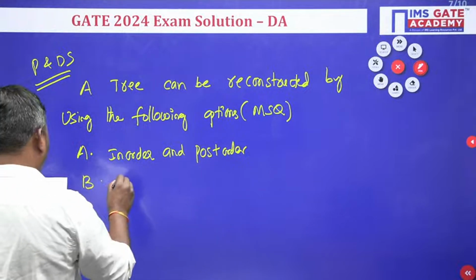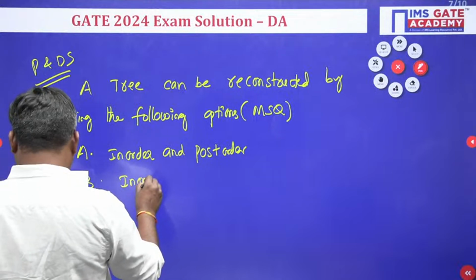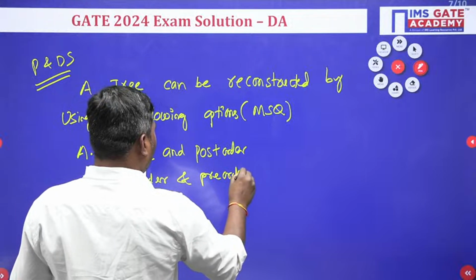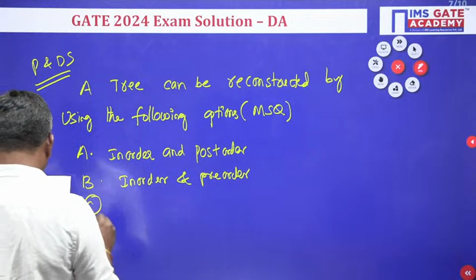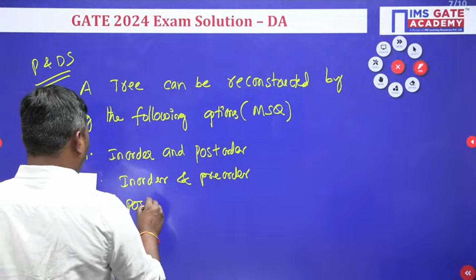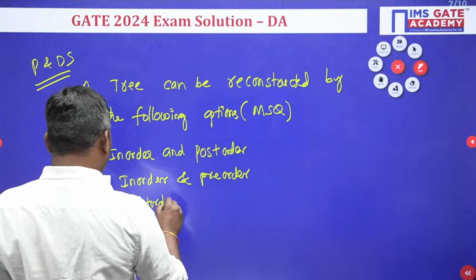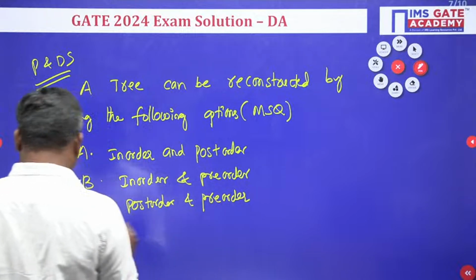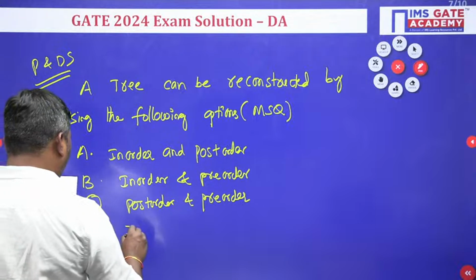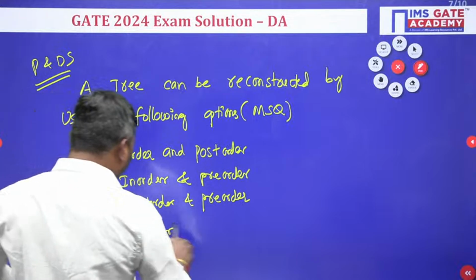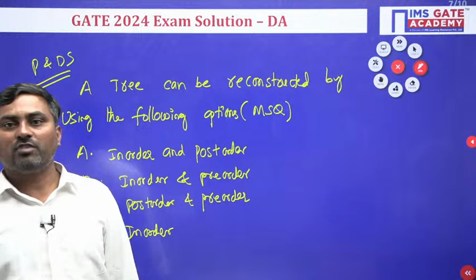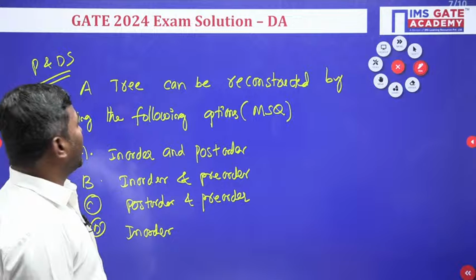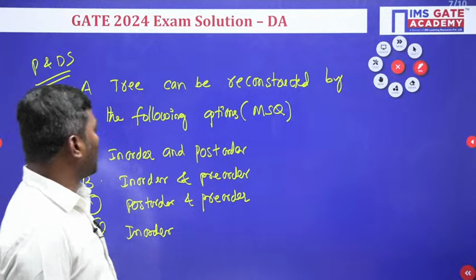Option B: in order and pre-order. Option C: post order and pre-order. Option D: only in order given. Maybe something is missing on the right side. If somebody knows, you can correct me. So a tree can be constructed by using the following options.